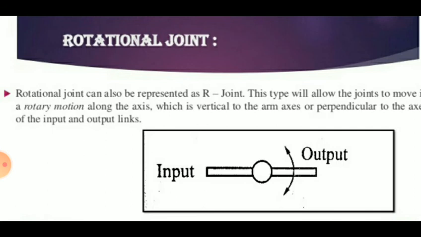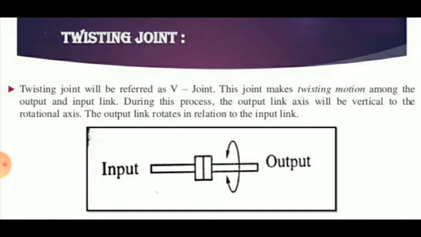So rotational joint can also be represented as R joint. This type provides rotational relative motion with the axis of rotation perpendicular to the axis of the input and output link, that is called the rotational joint. Then twisting joint, that is type T joint. This joint also involves rotary motion, but the axis of rotation is parallel to the axis of the two links, that is called the twisting.